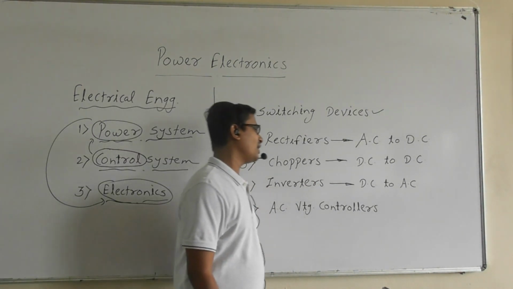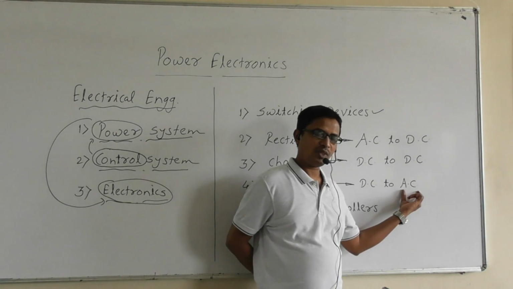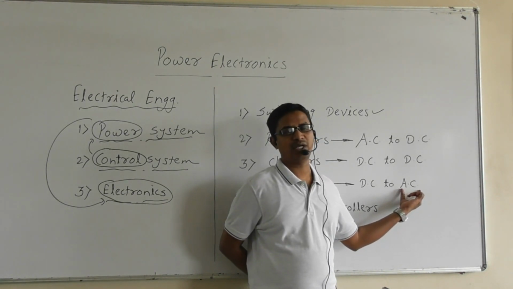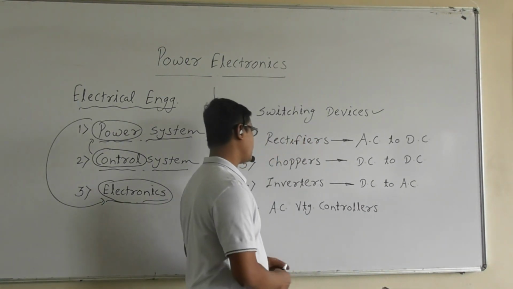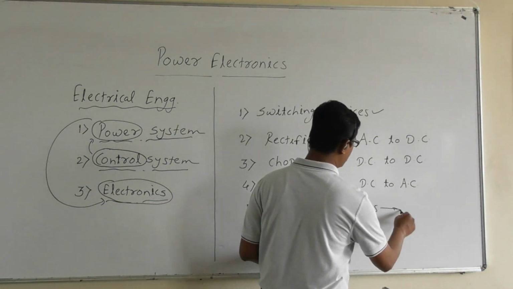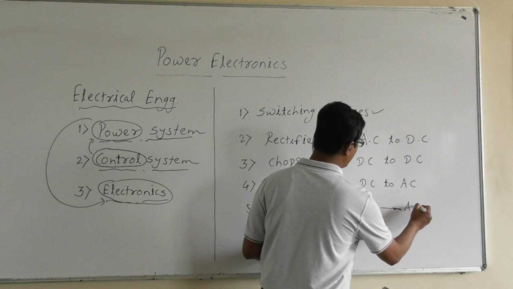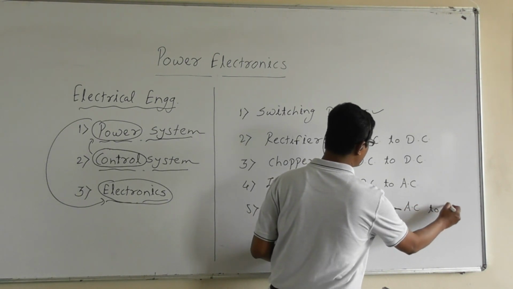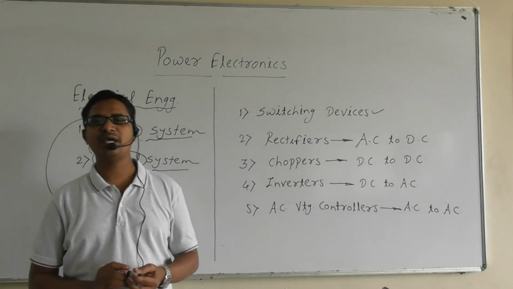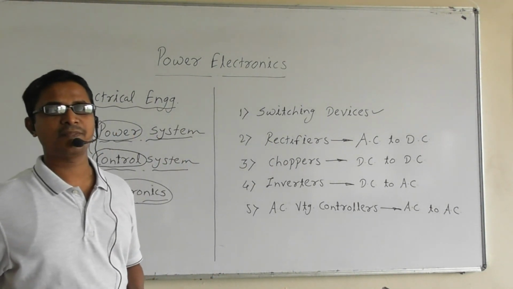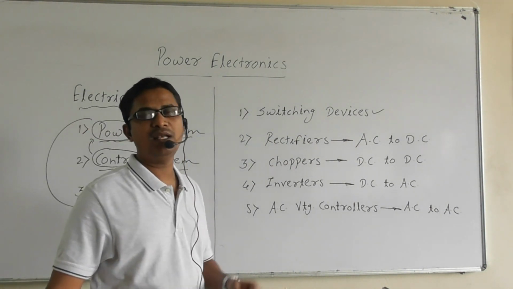Controlled AC means we are going to get variable voltage and variable frequency AC. Next, AC voltage controllers. Input is AC and output is variable AC.